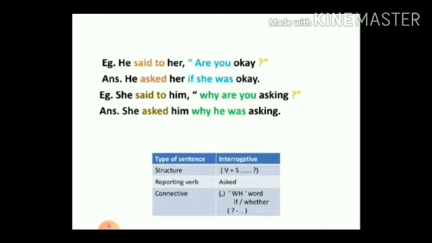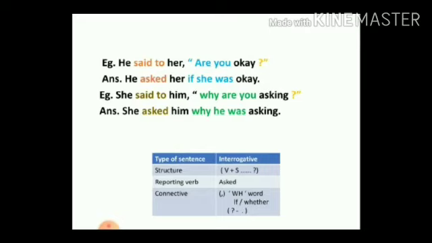Then the comma, the connective, will be changed in two ways. If it is a WH question, starting with what, which, when, where, how, then we will use the same WH word as a connective. That means instead of the comma, we shall use the same WH.